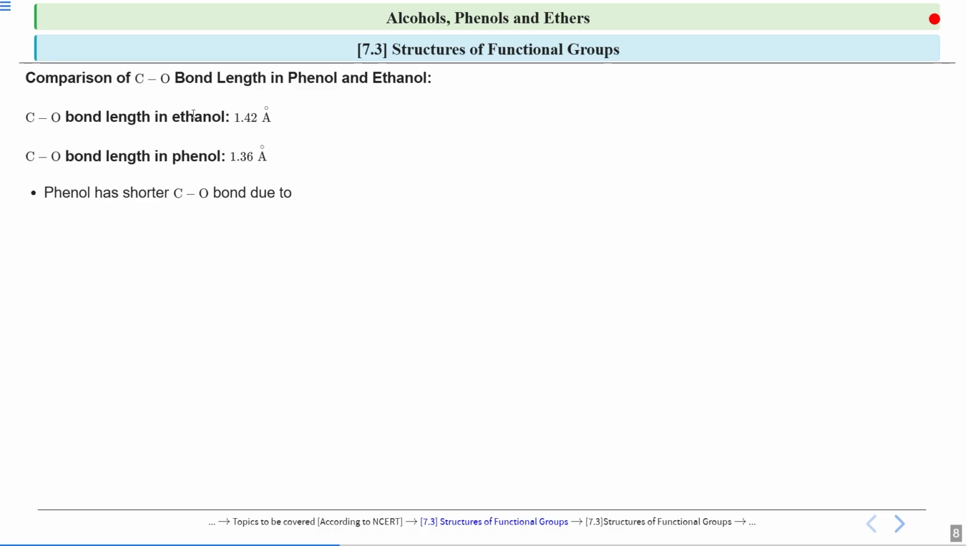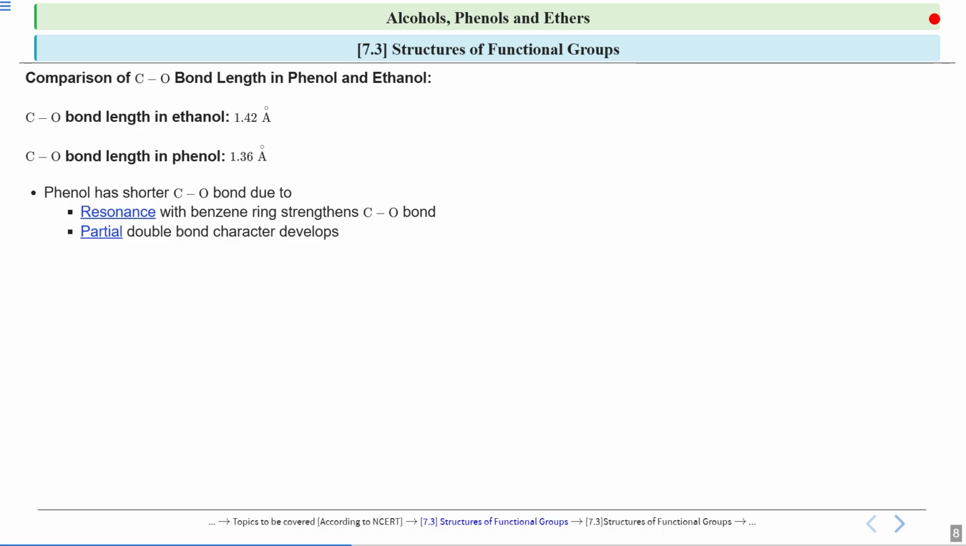When you compare the bond lengths of ethanol and phenol, we see that the carbon-oxygen bond length in phenol is shorter, 1.36 Angstrom. This is because of resonance with the benzene ring. We know that the electron density on oxygen is delocalized in phenol, so it shares lone pair electrons with the benzene ring. When it shares, it takes part in resonance and has resonating structures. Because of that, a partial double bond character develops between the carbon and oxygen.